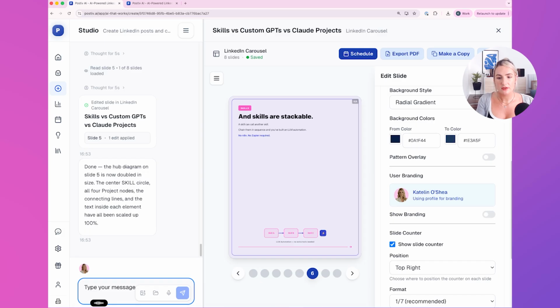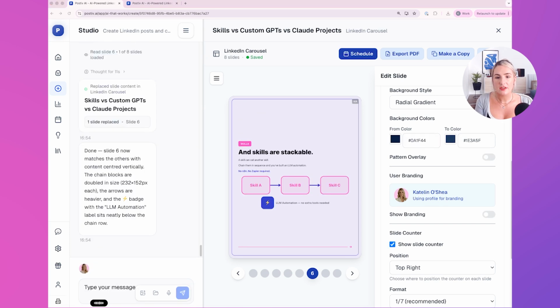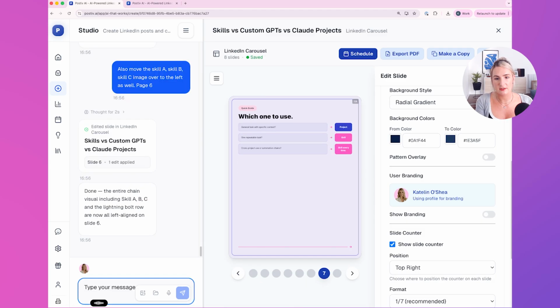Page 6, if you could align these the same as you did for pages 2, 3, and 4. So bringing the text at the top into the middle with the image enlarged by around, I'd say 100%, and keep that in the center on page 6 as well. So this image is a little bit larger than I would like it to be. If you could shrink it by 25% and maybe move the lightning bolt and the LLM automation line over to the left. Page 7, if you could move everything on this page to the center of the page as your final change.